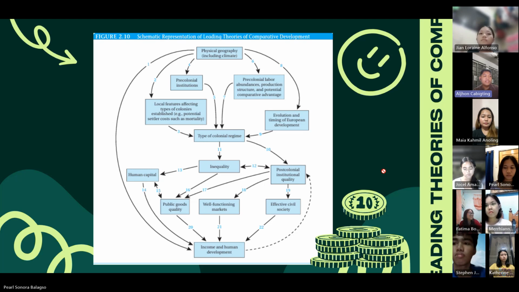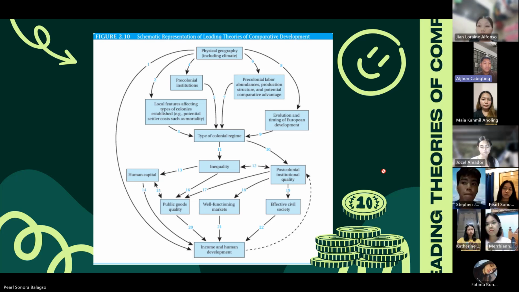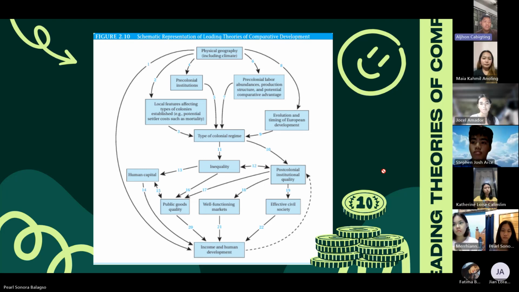In arrow 8, this is where geography undoubtedly influenced early economic history in Europe, leading to the evolution and timing of European development.